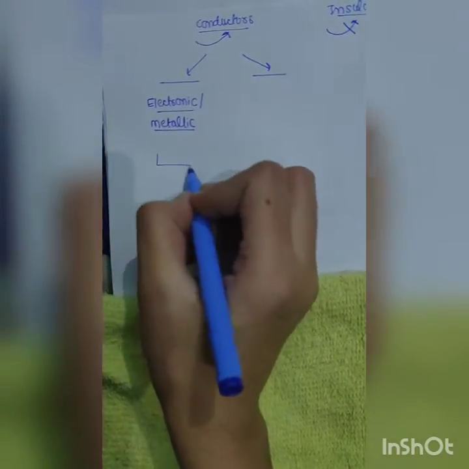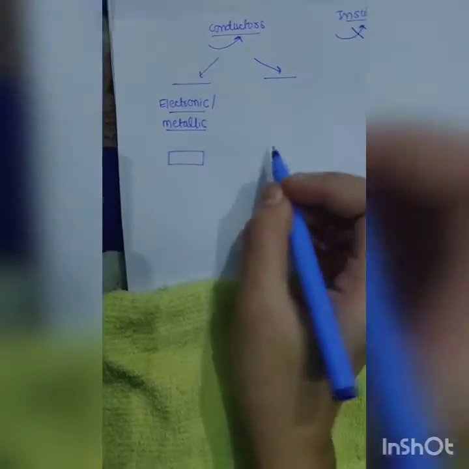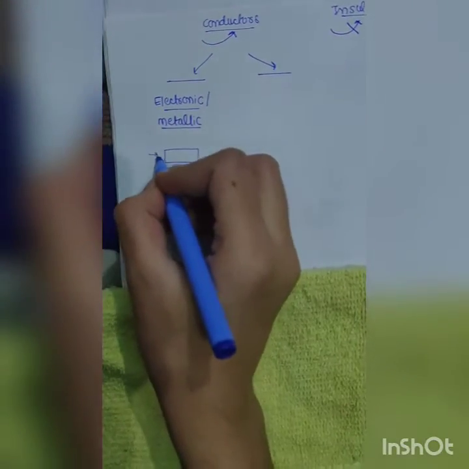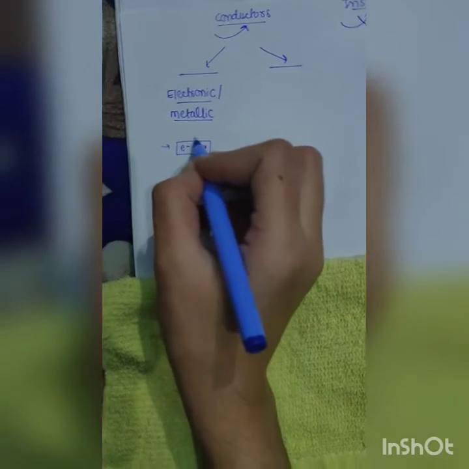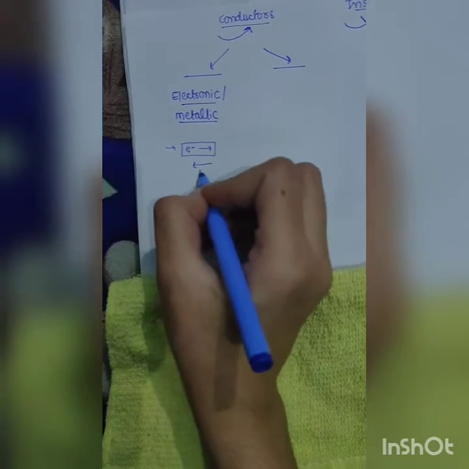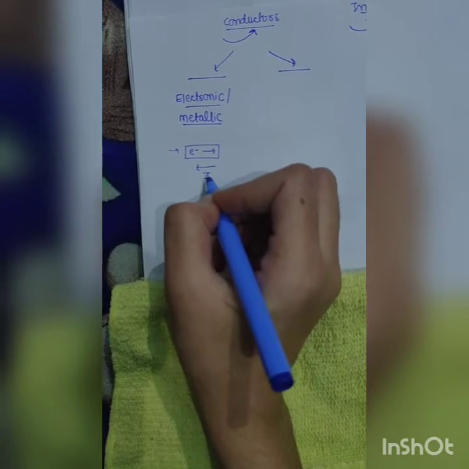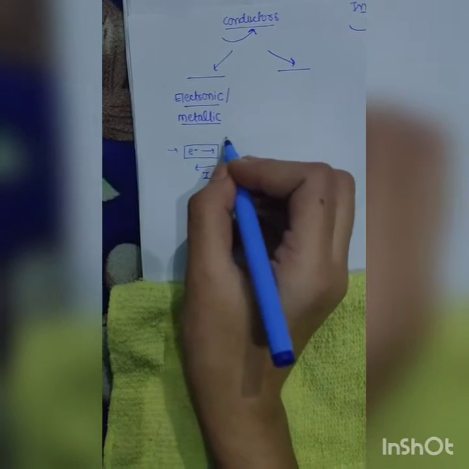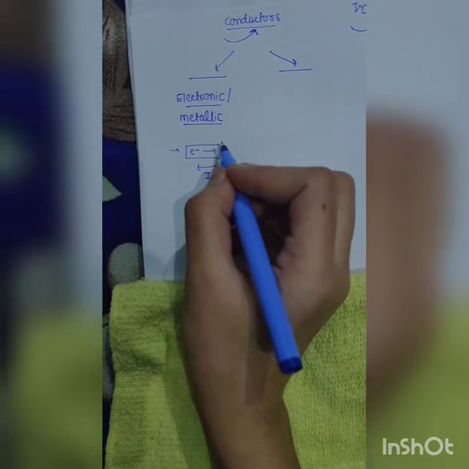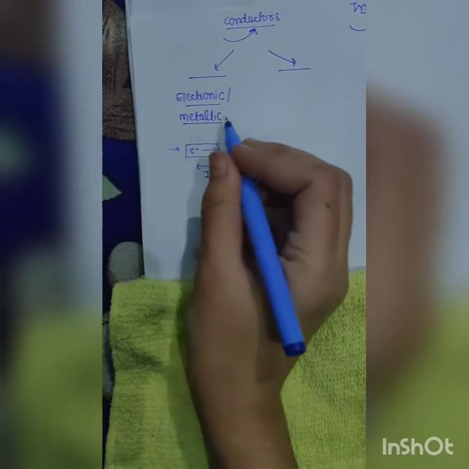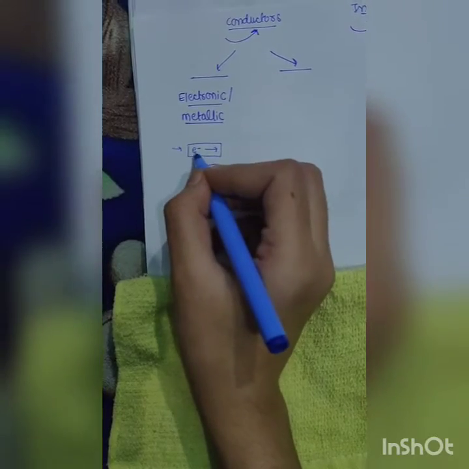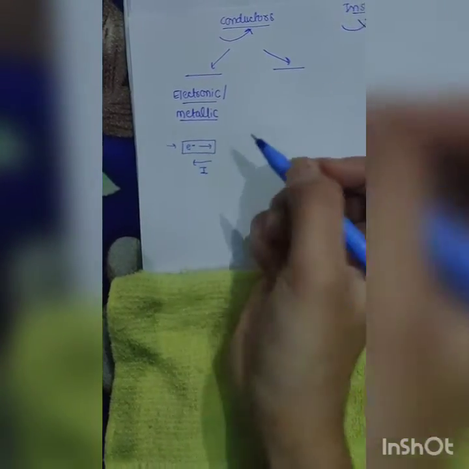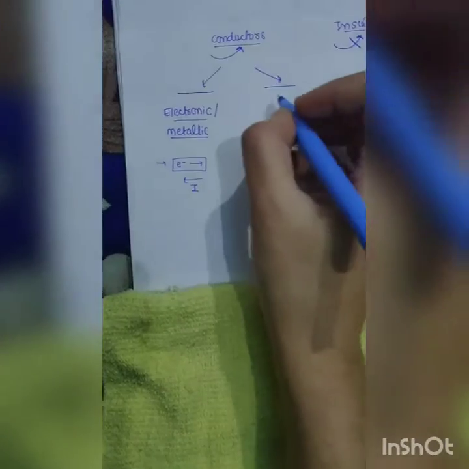ऐसा metals में क्या होता है कि they allow electricity to pass through them? Conduction is mainly due to flow of electrons. Electrons flow, and with the flow of electrons we call this current as electronic current, और इसका opposite we take the direction of current which is conventional current. यहाँ पे electricity pass हो रही है लेकिन कोई decomposition नहीं हो रहा substance का. So here conduction is due to flow of electrons and no decomposition is taking place.